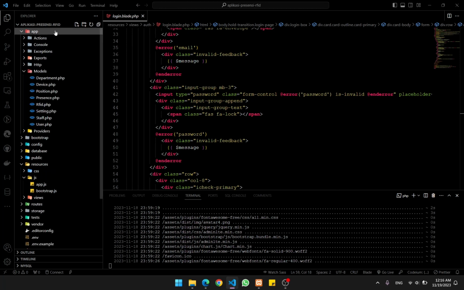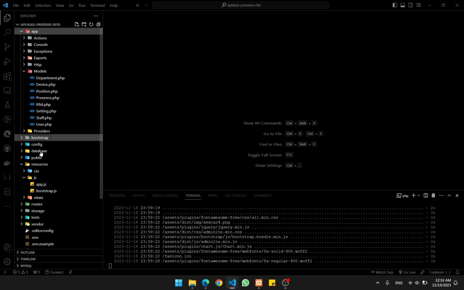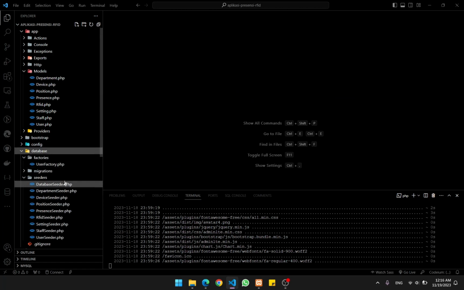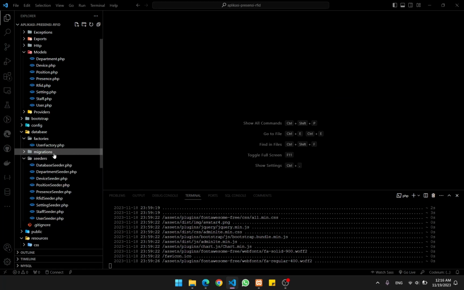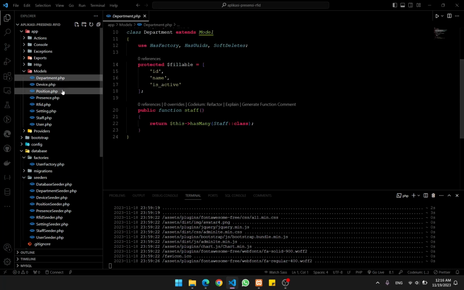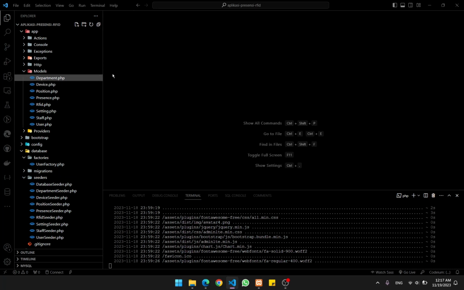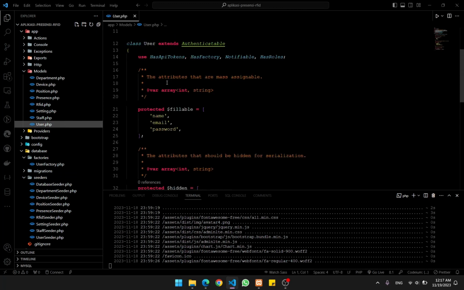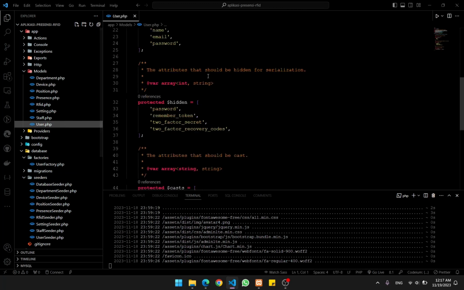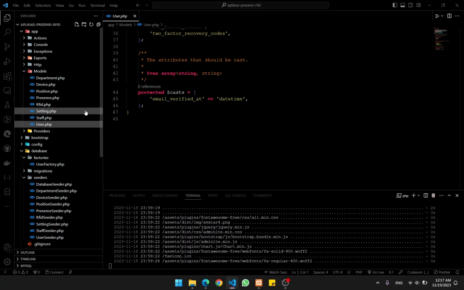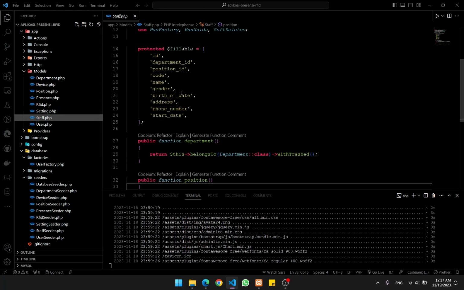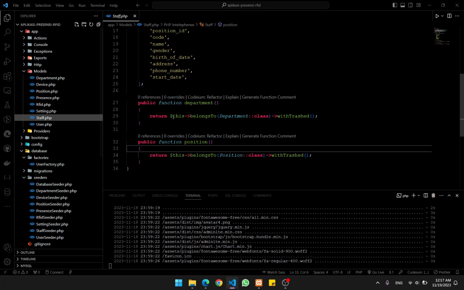Yeah, that's it. So if you want to see the migration, there are a lot of tables here basically. Just in case: department, device, position, presence, RFID, settings, staff, user, and user set. Okay, let me show you each of the models or tables. The first table I'm going to show you is the user table.